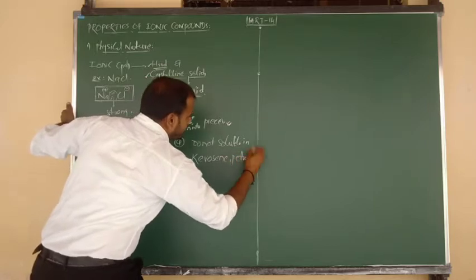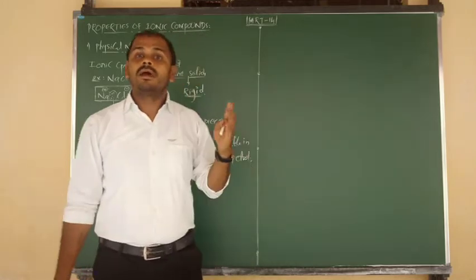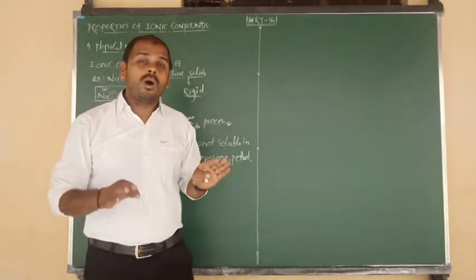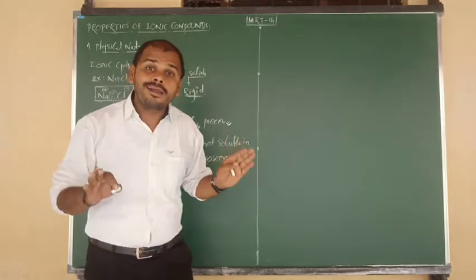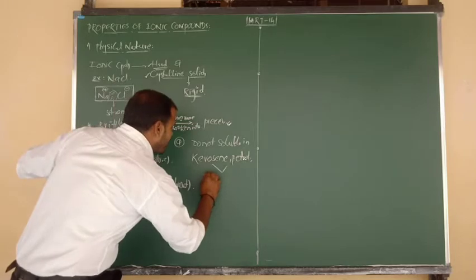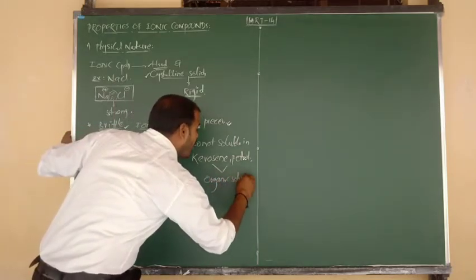Not only kerosene and petrol, but also petroleum ether, benzene, carbon tetrachloride and chloroform are all organic solvents.